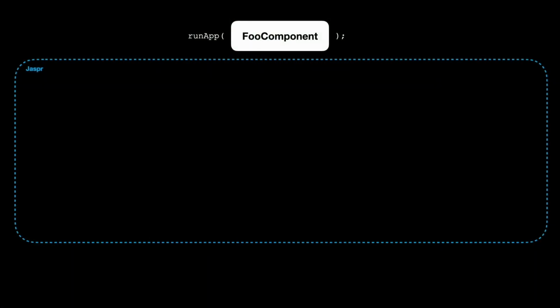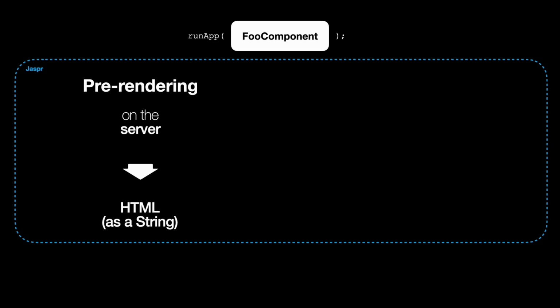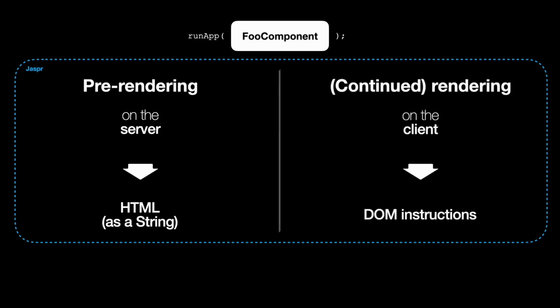So the same component as we have seen earlier can be rendered in 2 ways by Jasper. Once during pre-rendering to a string that contains just HTML, and this can be then sent to the browser when a user requests your website. And then again rendered on the client into DOM instructions that then the browser uses to render out the HTML element. And you can see now how Jasper really is a full stack framework. The same component is rendered both on the server and on the client.